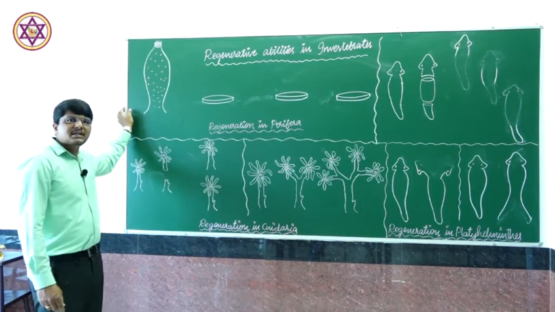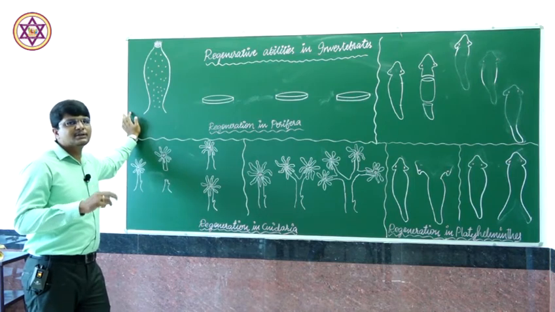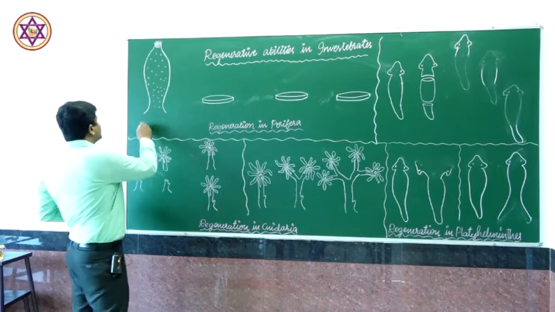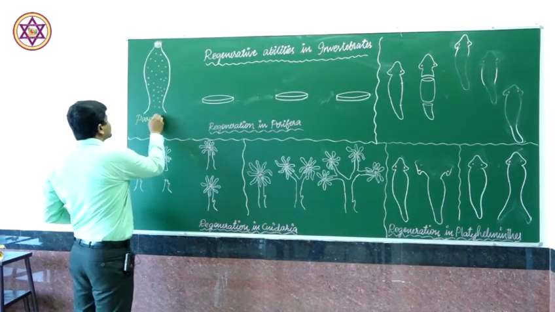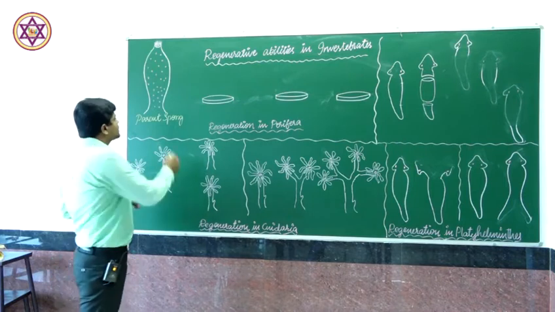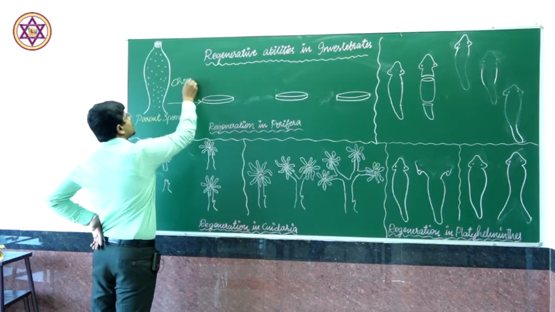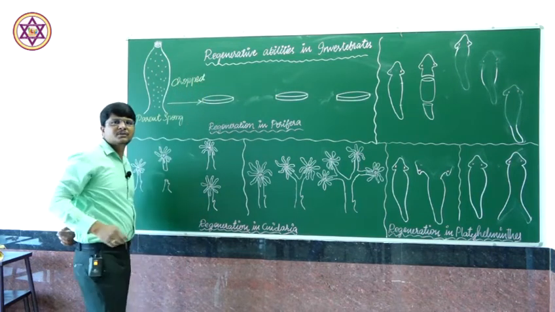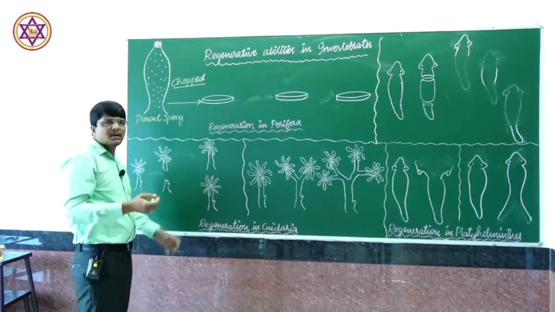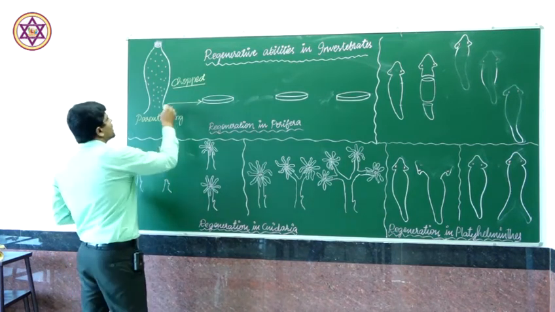H.V. Wilson demonstrated an experiment to show regeneration in poriferans. He took one parent sponge, and this parent sponge was chopped into numerous pieces, and these chopped pieces were put into a silk blotting cloth,